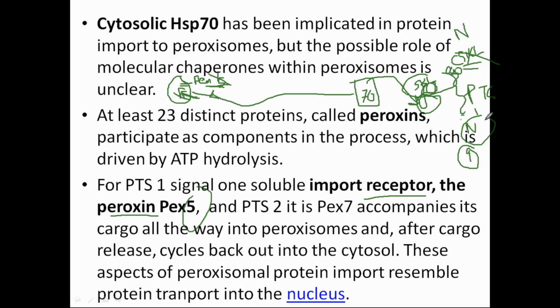But if suppose there is a target signal present at the N terminus, now the destination is the same, the peroxisome, but there is another import receptor called Pex7. It will recognize, okay, this is our known member, so give her the entry, and they will enter inside. Now is it fine, everyone? Did you get the things, or are you again confused?